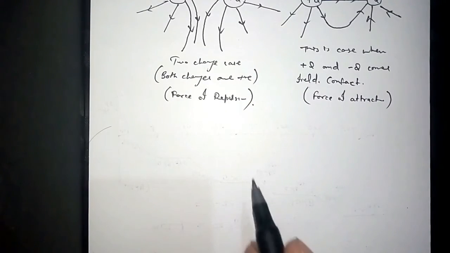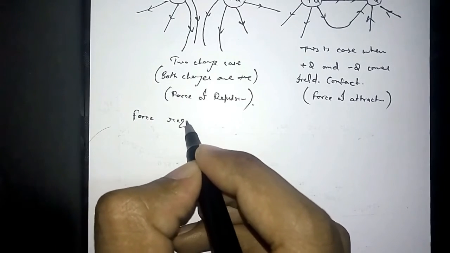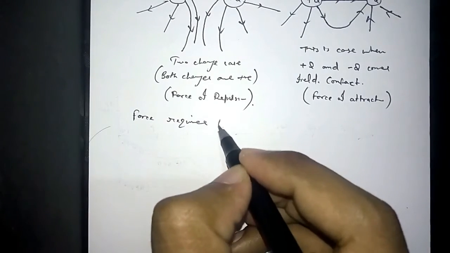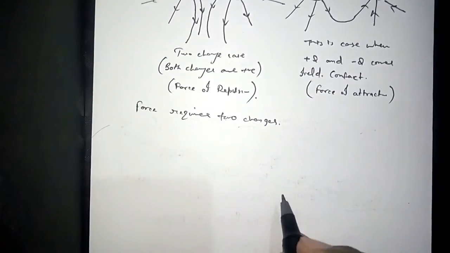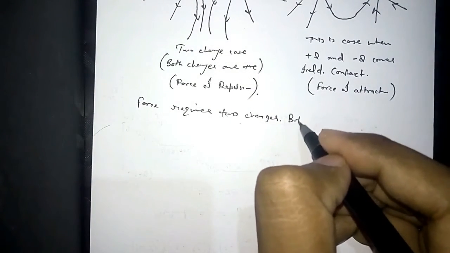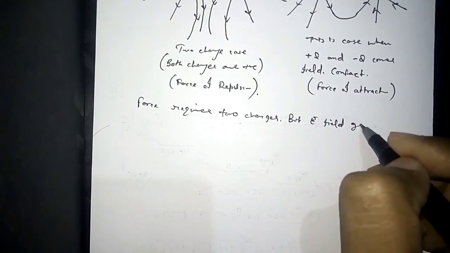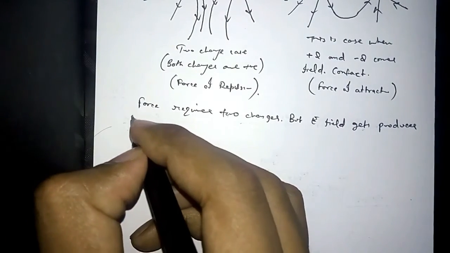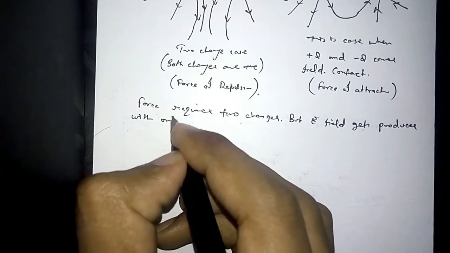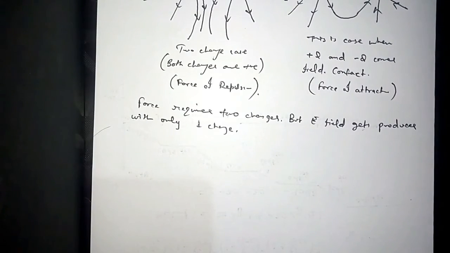So as we know, force requires two charges, but electric field gets produced with only one charge.